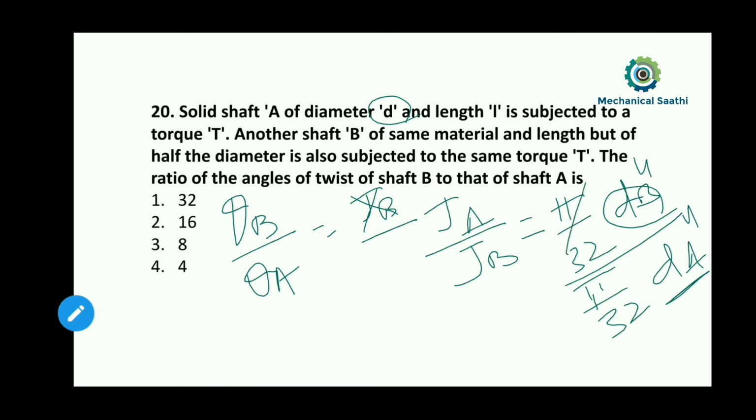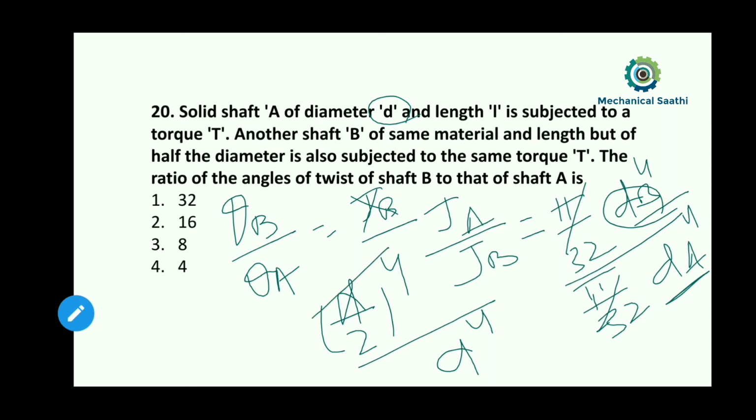Pi by 32 can be cancelled, leaving d by 2 whole to the power 4, divided by d to the power 4. The d to the power 4 cancels, and we get 16 as our answer.